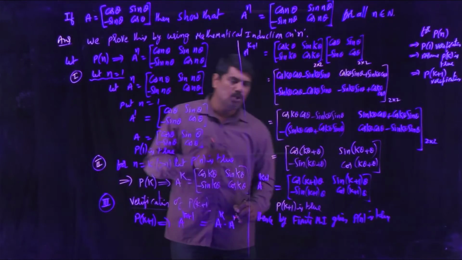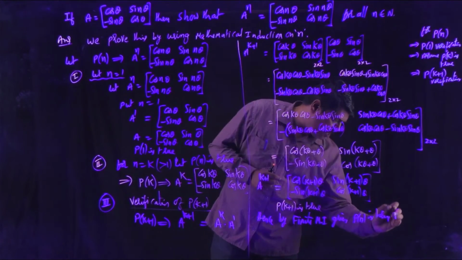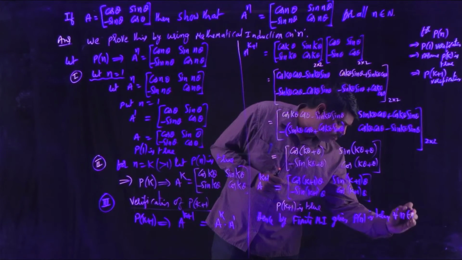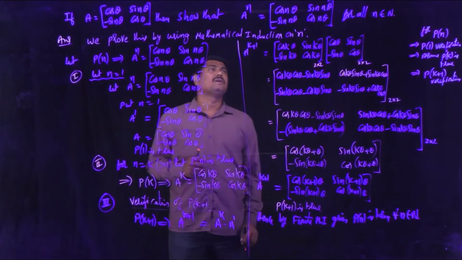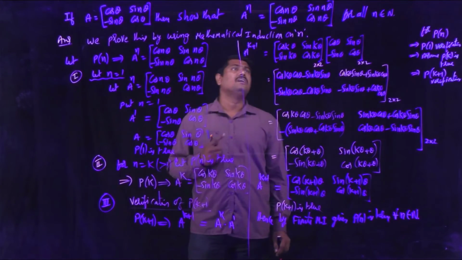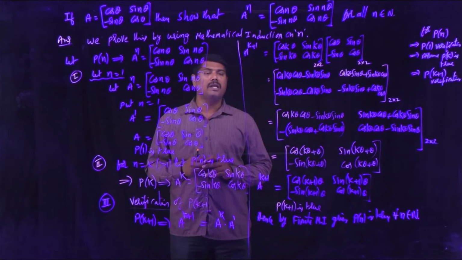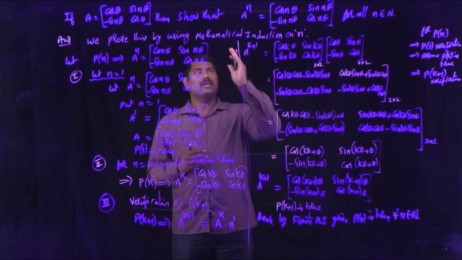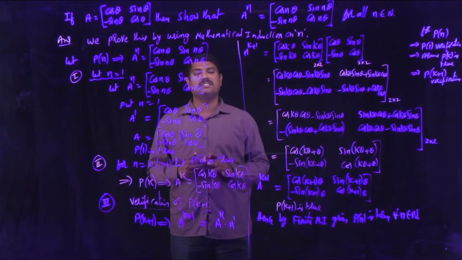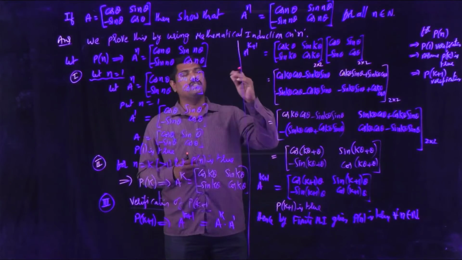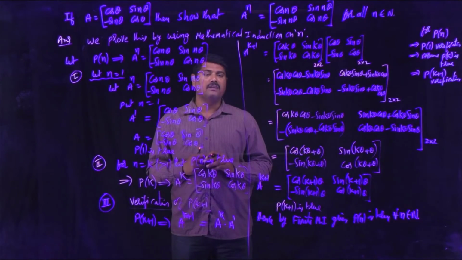This is the conclusion of the mathematical induction process: it is true for all small n belongs to capital N. So that A power n will be cos n theta, sin n theta, minus sin n theta, cos n theta, is verified for all n belongs to N. That means if we substitute n with 1, the statement is okay, n with 2, the statement is okay. You can substitute n with any number, the statement remains verified and it is true.